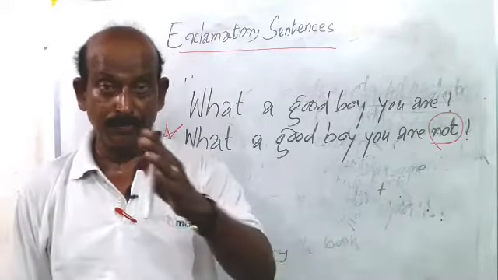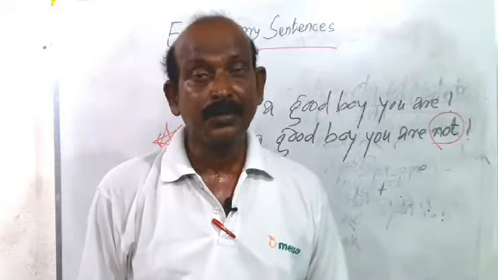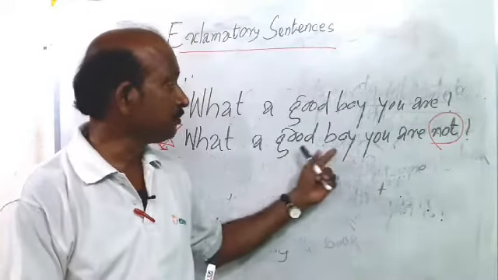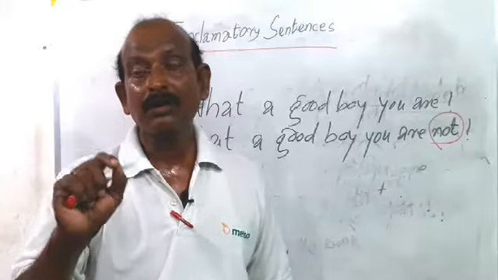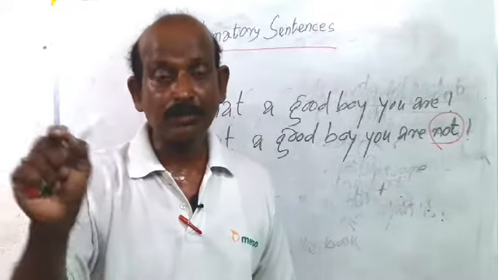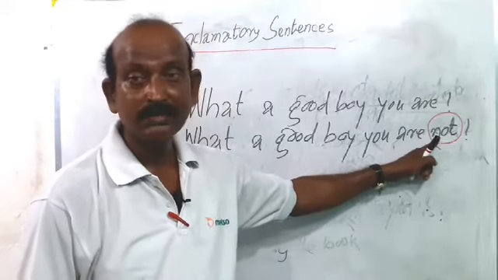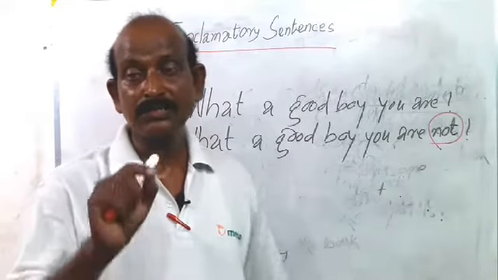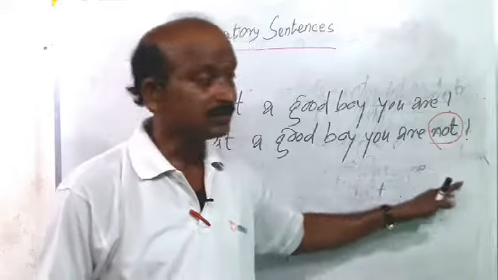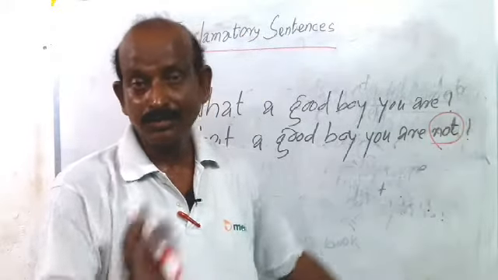In your exam, you can be given this type of sentence and asked to find the correct one. If you find the exclamatory sentence written this way, that is the wrong one. Sometimes children mark it as the exclamatory sentence, but as not is used, that is not correct.